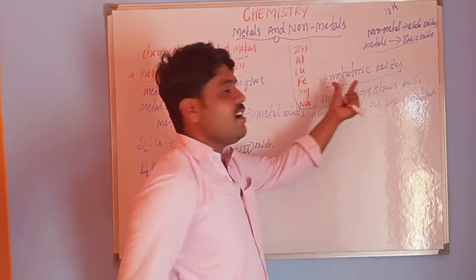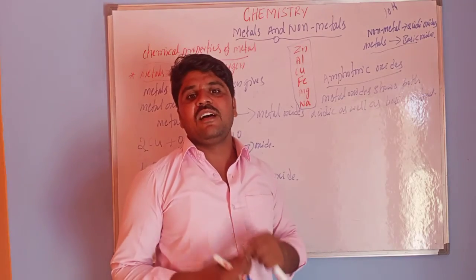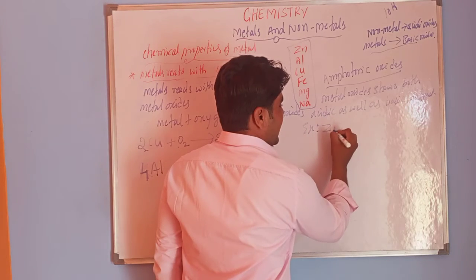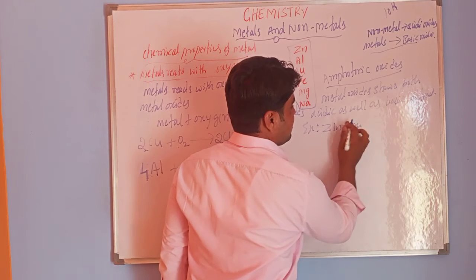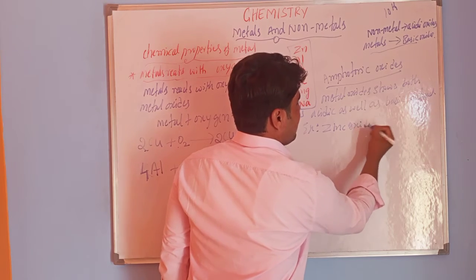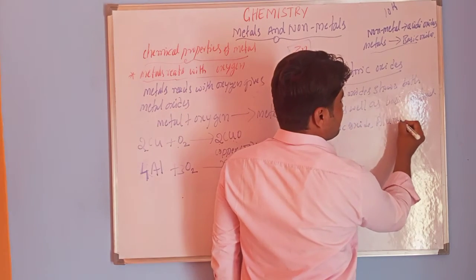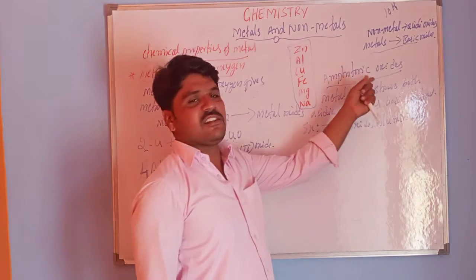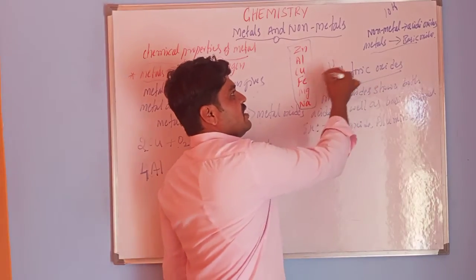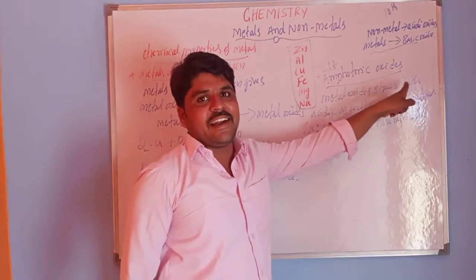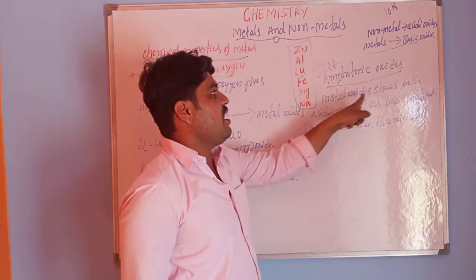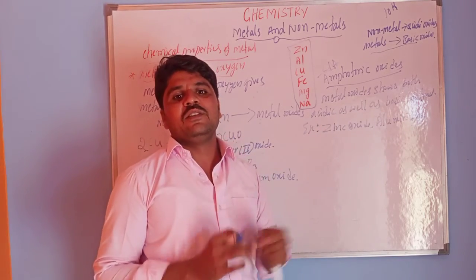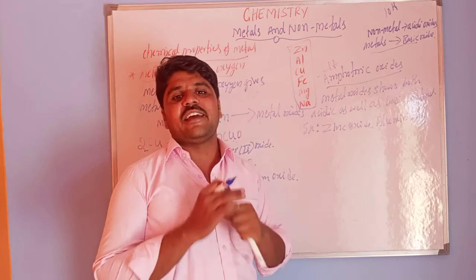Examples of amphoteric oxides are zinc oxide and aluminium oxide. This is very important for 2 marks.